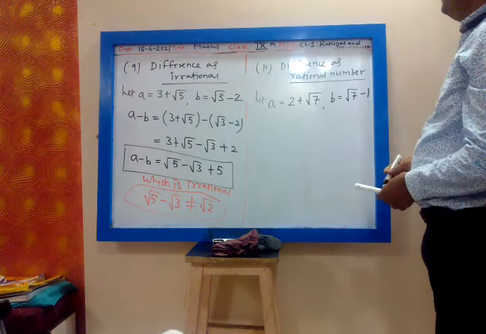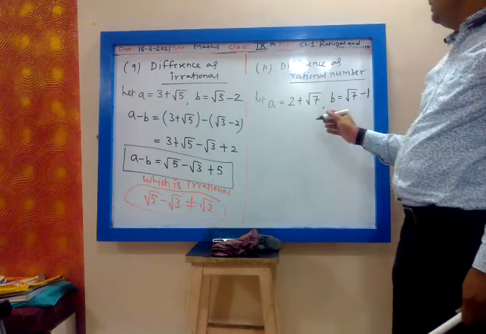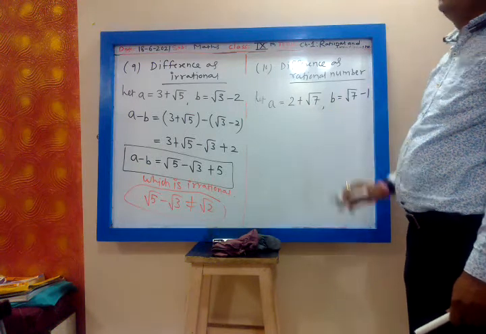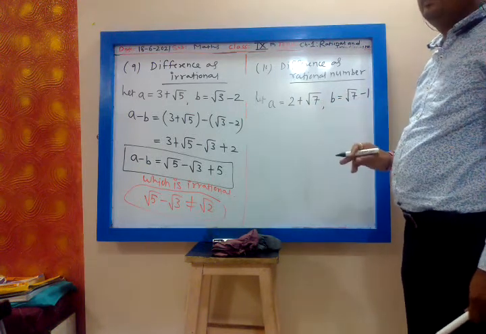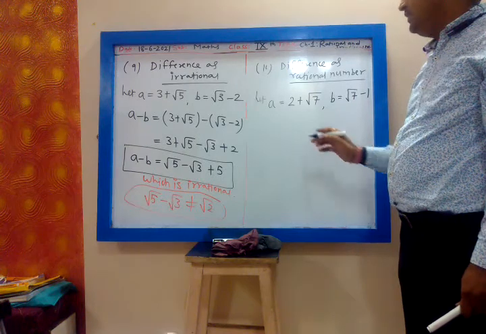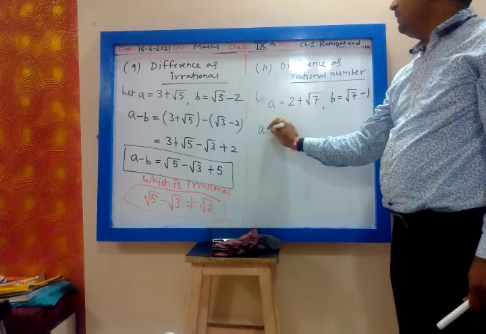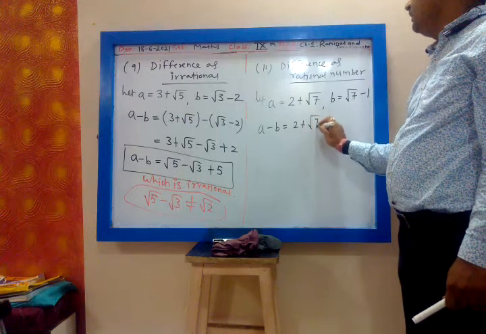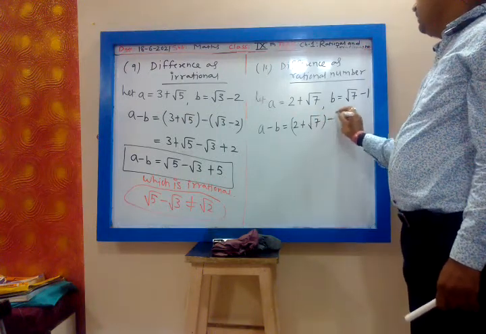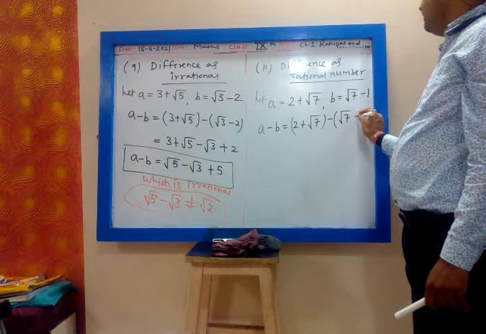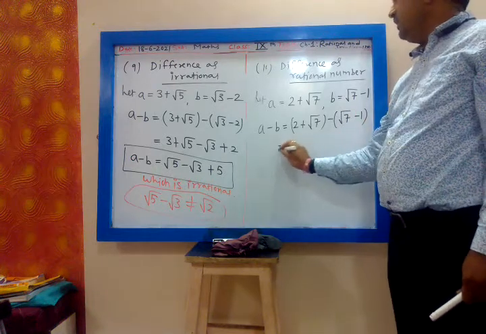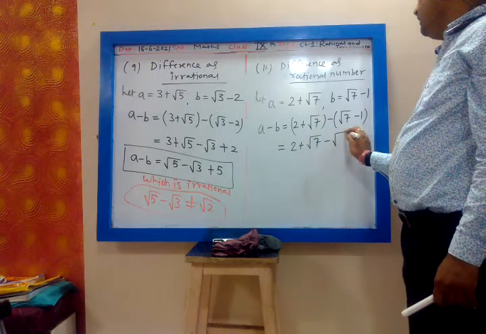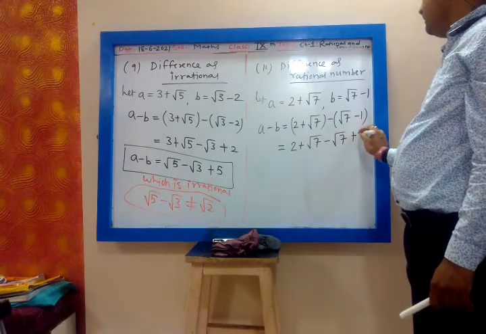Now you find out what is a minus b. Because we want rational, that means root 7 I have to cancel. And it is a difference. Is it clear? So now we find what is a minus b. A minus b is 2 plus root 7 minus root 7 minus 1. Open the bracket, that will be 2 plus root 7 minus root 7, minus minus plus.